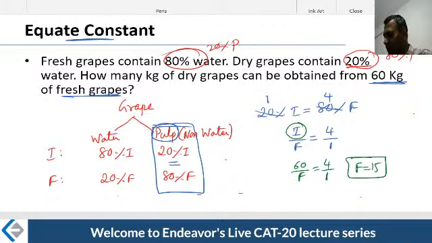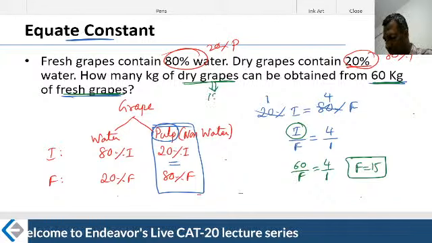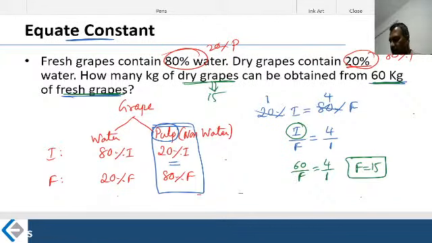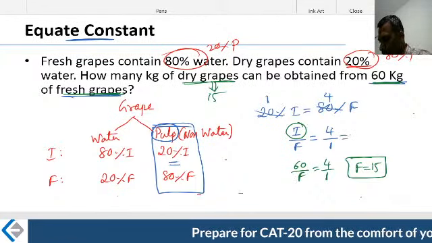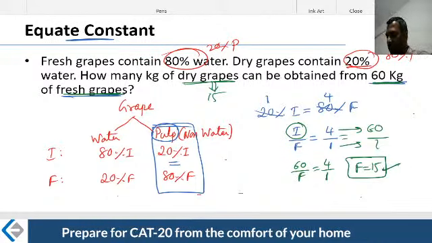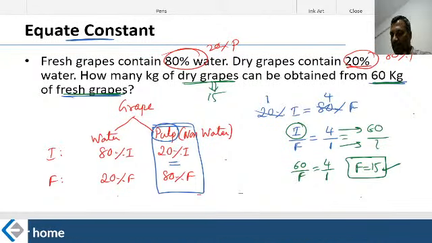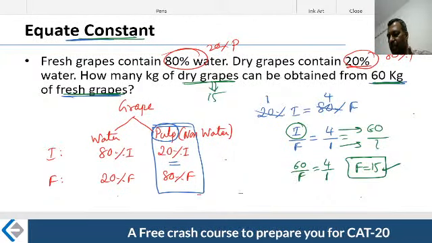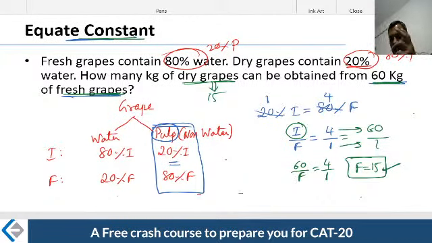What are you trying to say? If you start with 60 kg of fresh grapes, you'll end up with dry grapes equivalent of 15 kgs. It's nothing but the ratio. In the ratio 4:1, 4 corresponds to 60, so 1 corresponds to 15 kgs, whichever way you calculate. The point of this question is that there is some constant, unchanging part. Focus on the unchanging part and finish the deal.